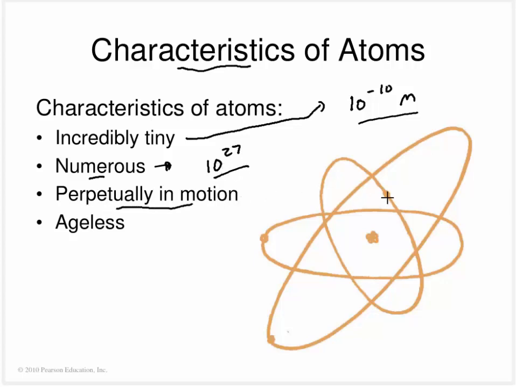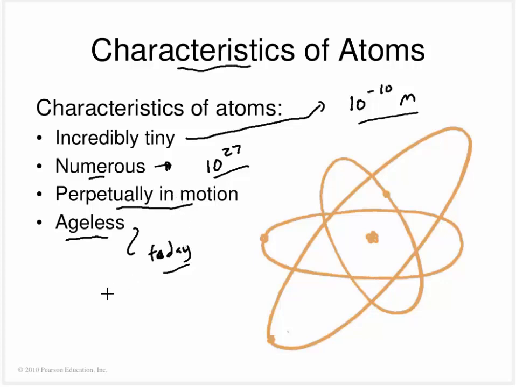These guys are perpetually in motion, constantly moving and bumping into things, and they're also ageless. The atoms that are around today were around when the dinosaurs roamed the earth, and they are the same atoms that were around when the Big Bang happened.